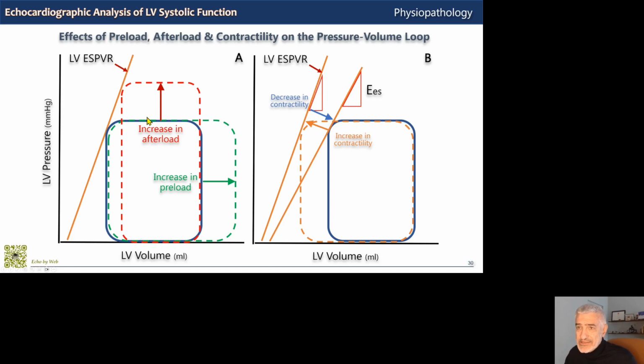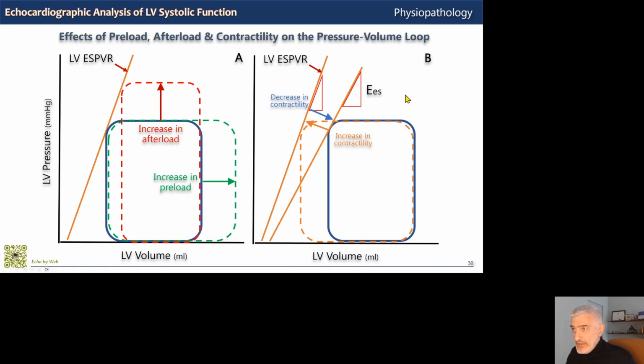In this case, stroke volume tends to stay unchanged or maybe decrease a little bit. But in both cases, the ventricular contractility is unchanged because all the different end systolic pressure volume points stay on the same unchanged contractility orange slope.